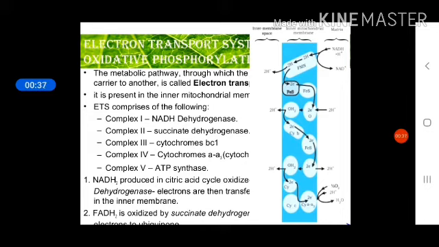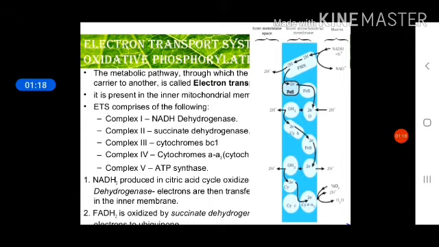If it continues with the anaerobic mode of respiration, that is without involvement of oxygen, then it may produce lactic acid or it may produce ethanol. Lactic acid is produced in a single step, while ethanol is produced in two steps. First is decarboxylation, another is dehydrogenation. And if this pyruvic acid enters the aerobic mode of respiration, which is common in eukaryotic cells except fungi and yeast, then it will follow the link reaction.